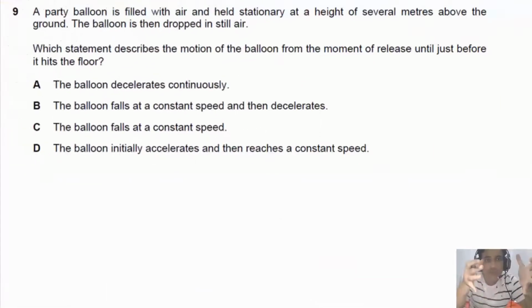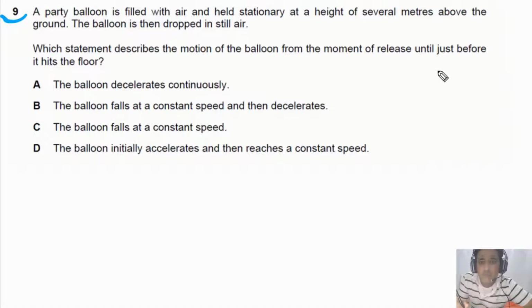Let's move on to question 9. Question 9 is quite simple if your concept is clear. But if your concept is not clear about acceleration, deceleration, and speed, then this question is a very tricky one. Let's try to understand first of all what is given to us for this question.